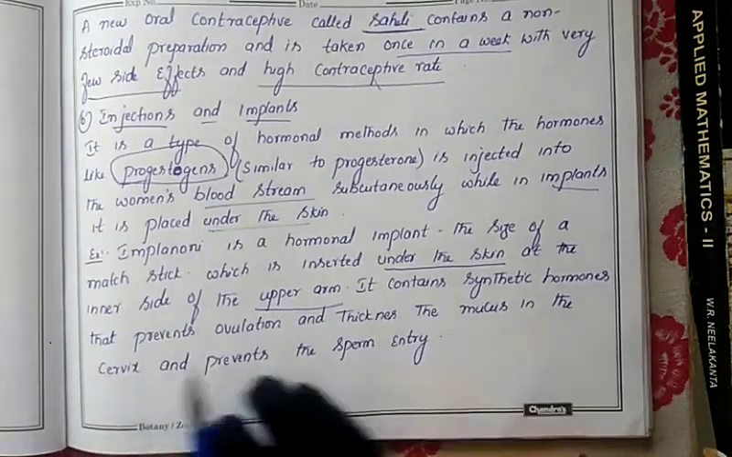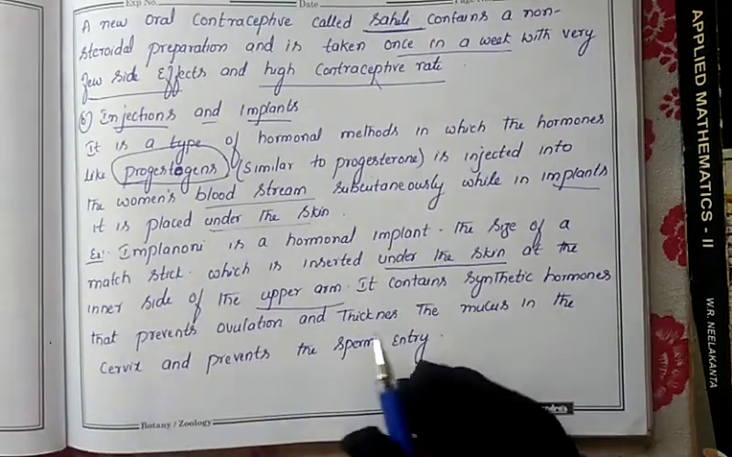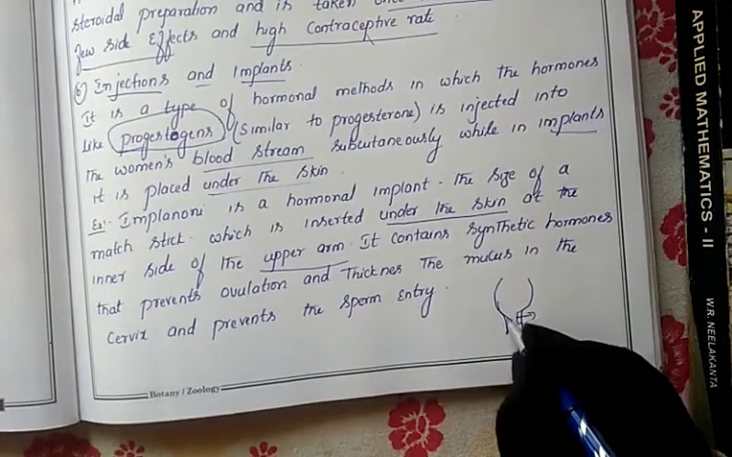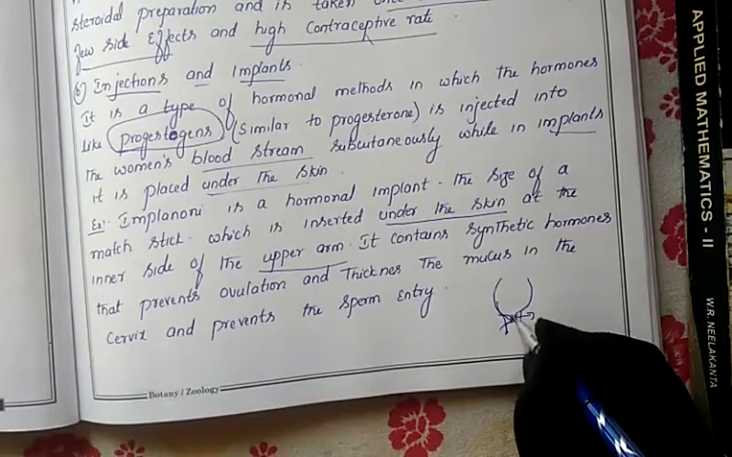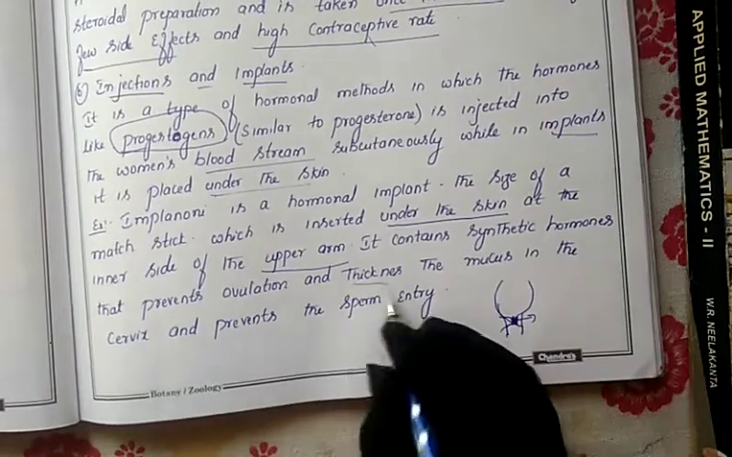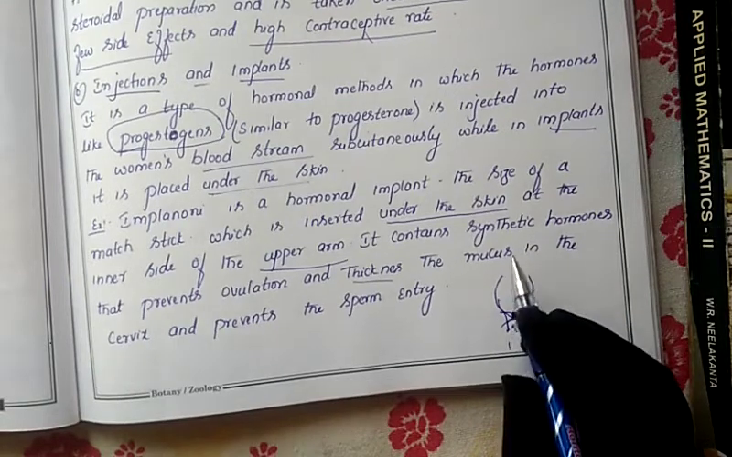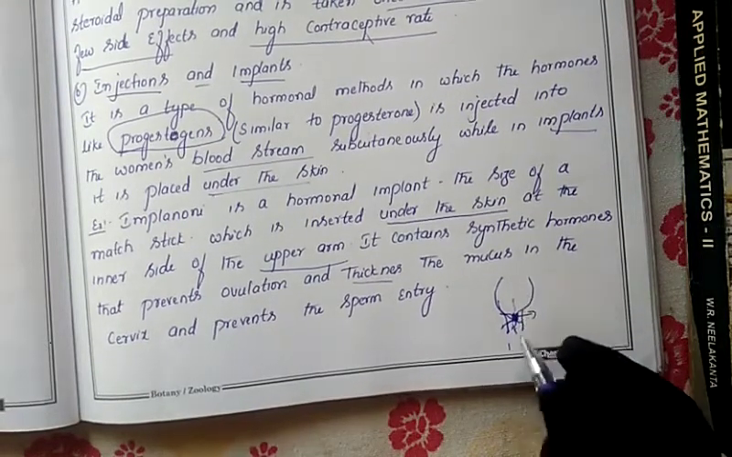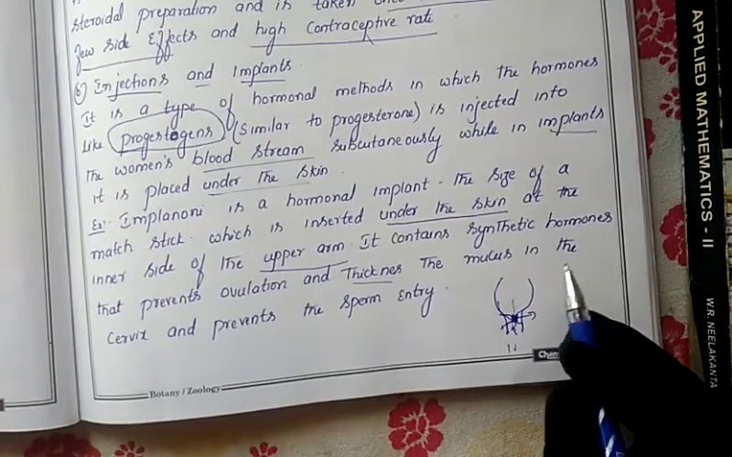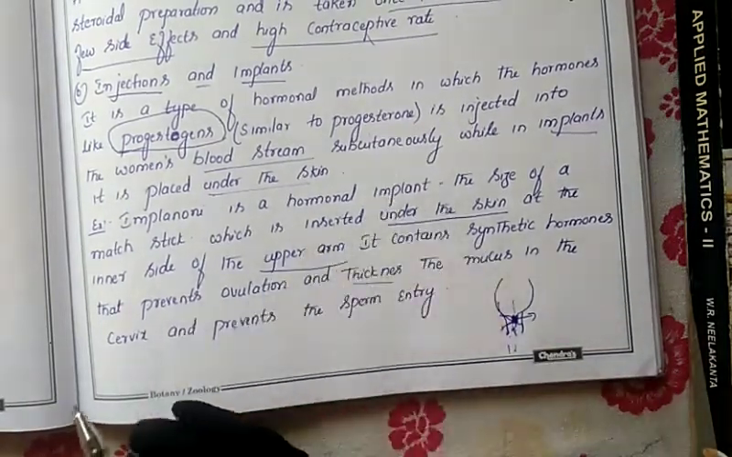So this hormone prevents ovulation and thickens the mucus in the cervix and prevents sperm entry. Just now as I said, this is the uterus, and in the uterus the cervix is present. This is the cervix. So this cervix will become thick. That is the influence of this hormone. Due to that, the sperm is unable to enter the uterus. If the sperm are unable to enter, however much they go for intercourse, the sperm will not enter. If the sperm will not enter, then 100% that female is unable to become pregnant. Like that, they can avoid pregnancy by using this method.